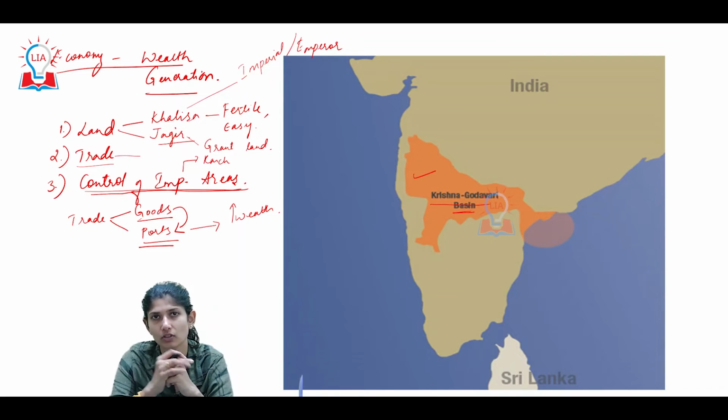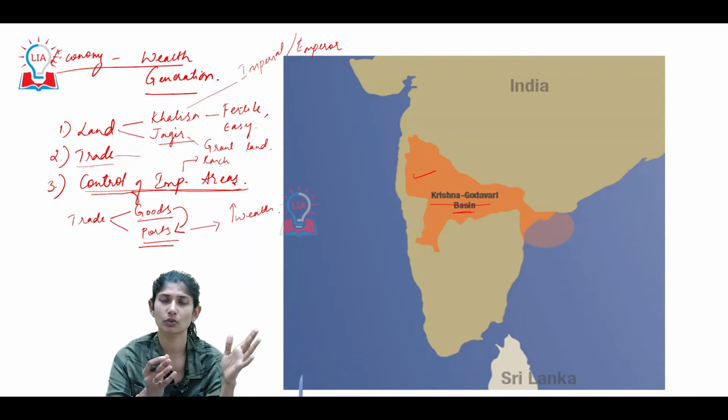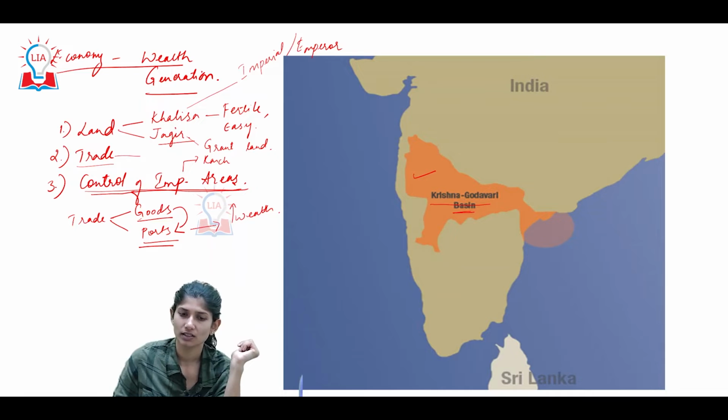So there was constant conflict for this. Wars were fought. Each of them was trying to control this area, this zone of influence, right? If this particular place comes into the Bahmani zone of influence, for example, it means their wealth and their economy will increase. One such thing was, first, Raichur, and second, the Krishna Godavari basin.